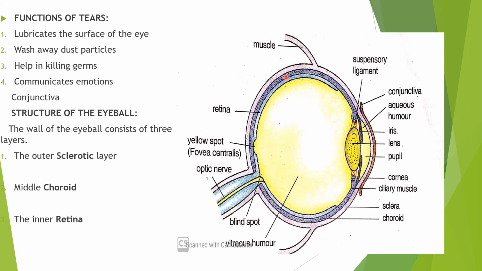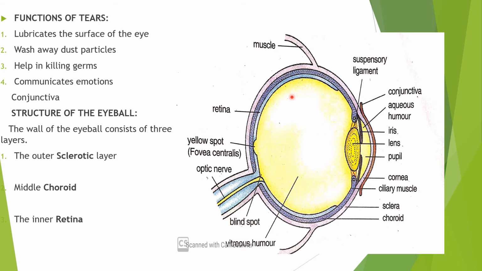The choroid absorbs light rays so that they are not reflected within the eyeball. In this case, you can see it contains a dark black pigment, and that dark black pigment is known as melanin. The function of the melanin is that it prevents the light rays from reflecting. They cannot spread in the eyes or the eyeball.